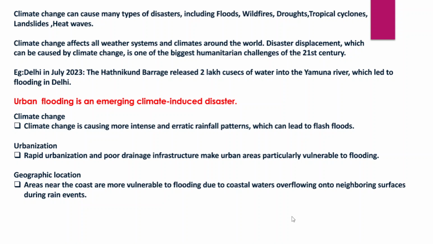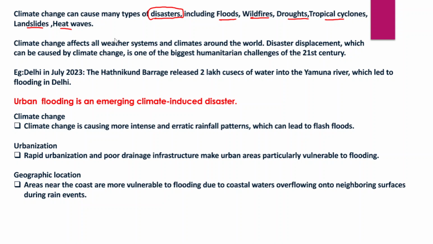With an example. Now, climate change can actually cause many types of disasters in India, right? Climate change is a factor which has been creating a lot of disasters, and one such disaster is frequent floods because of the increasing intensity and frequency of rainfall. That includes floods, wildfires, drought-like conditions, tropical cyclones, landslides, and heat waves as well.